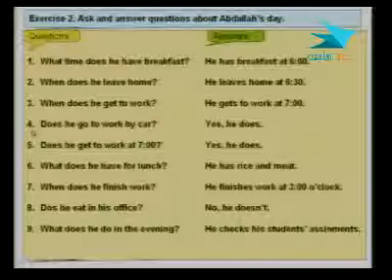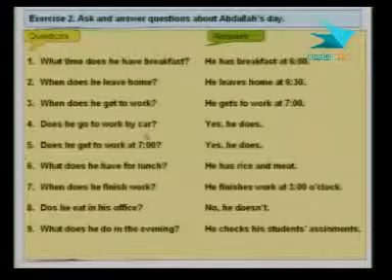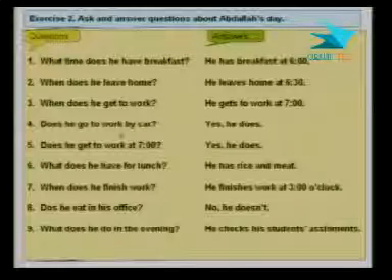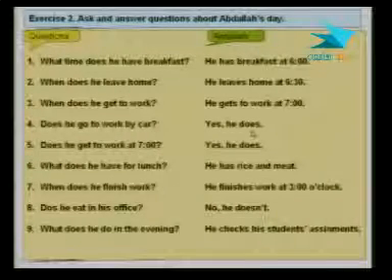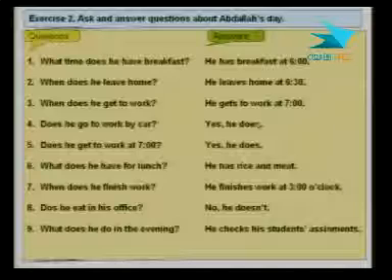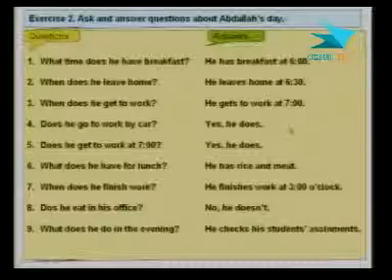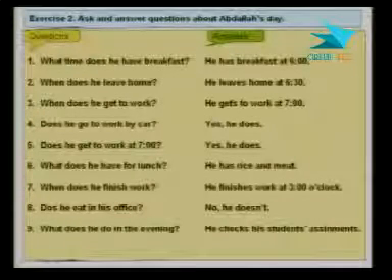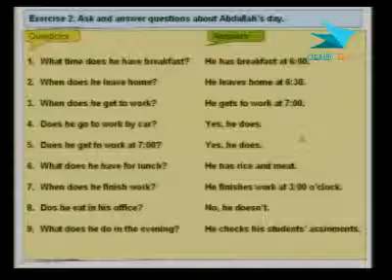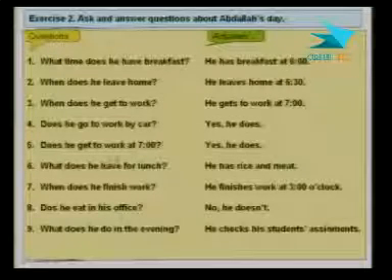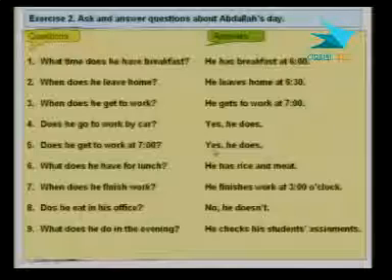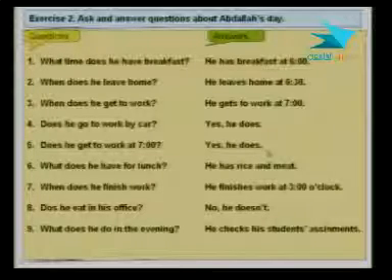Number 4. Does he go to work by car? That's a yes/no question. Yes, he does. Or you can say, yes, he goes to work by car. But normally, again, with yes/no questions, we give short answers. Number 5. Does he get to work at 7? Yes, he does.